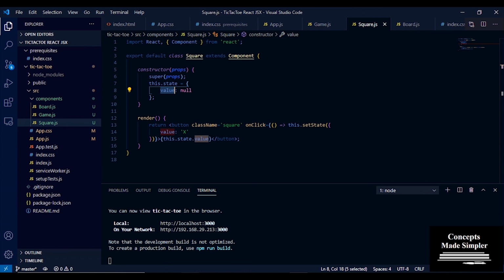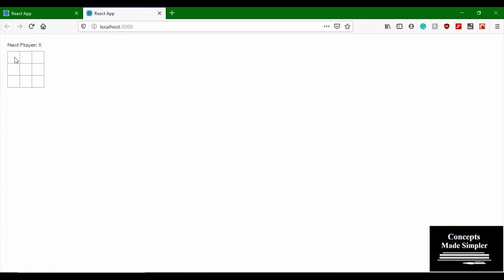All right. So let's check this out. Right now you can see it's null. If I click, it becomes x. If I click, it becomes x. Awesome. All right. So we have created our square component.